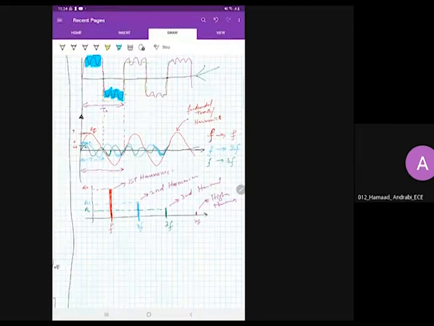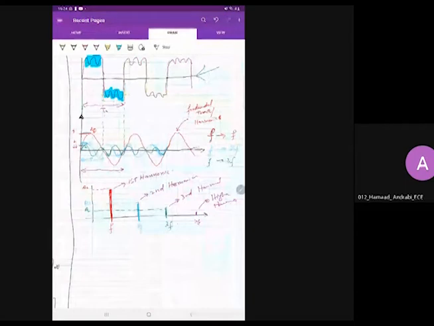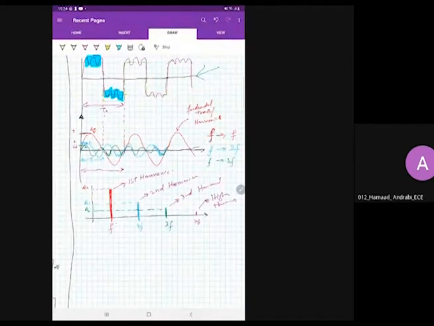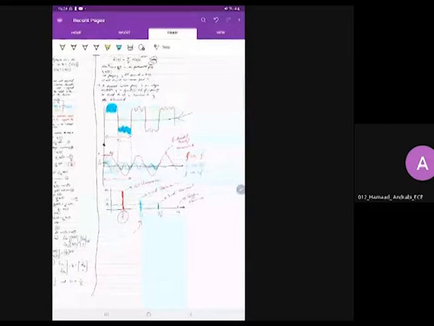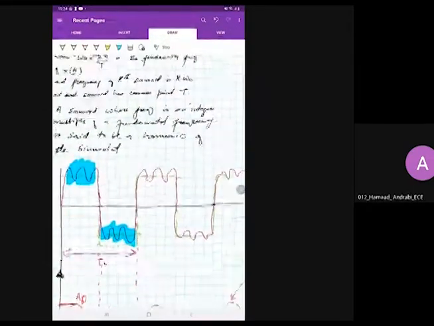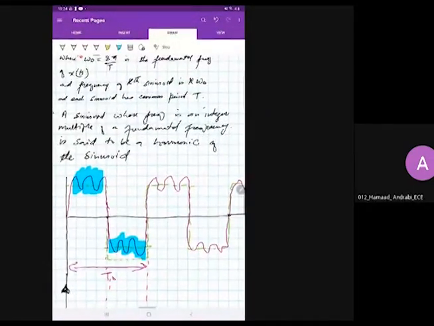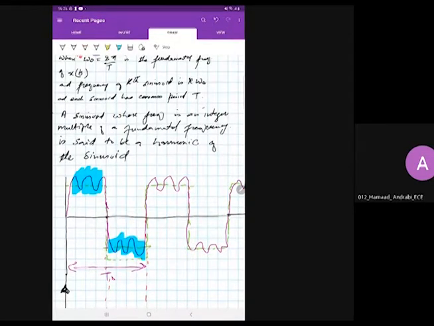Please remember that the frequency of harmonics is always an integer multiple of the fundamental frequency. What is the fundamental frequency? It is f. What is the frequency of harmonics? It is either 2f, 3f, 4f, 5f, 10 times f, 100 times f. जितना higher harmonic होगा, उतना ही उसका integer multiple frequency होगी. That's what I said. A sinusoid whose frequency is an integer multiple of the fundamental frequency, or fundamental harmonic, is said to be a harmonic.